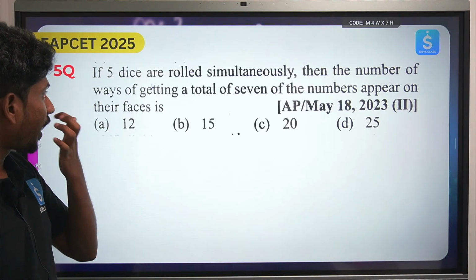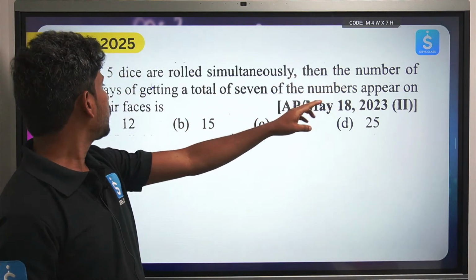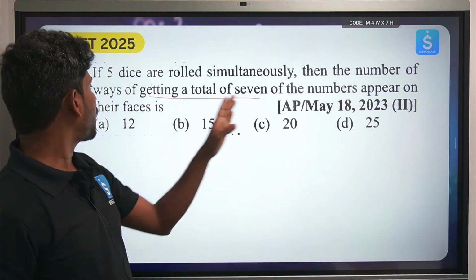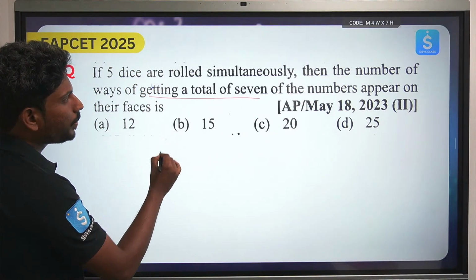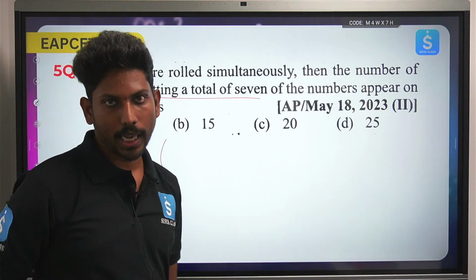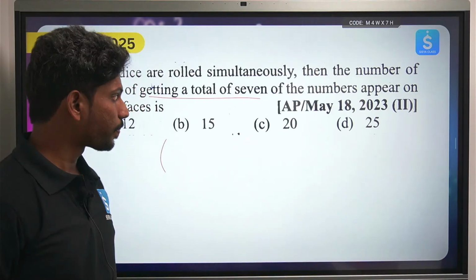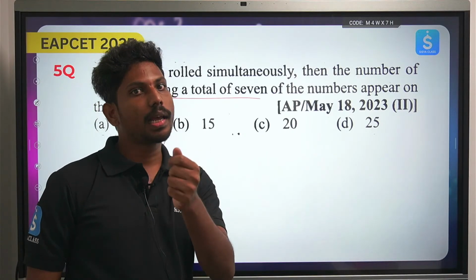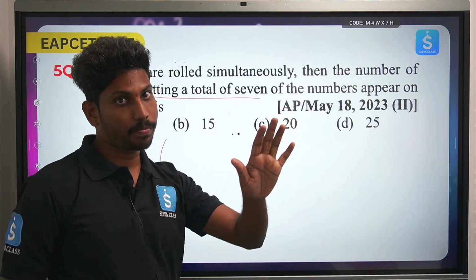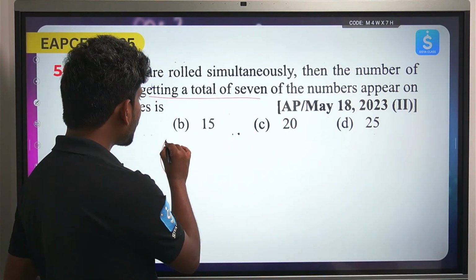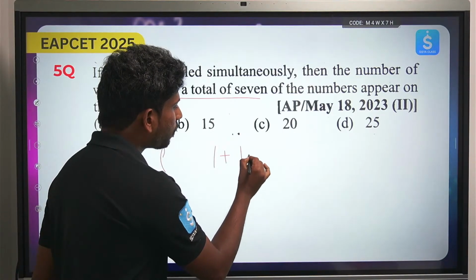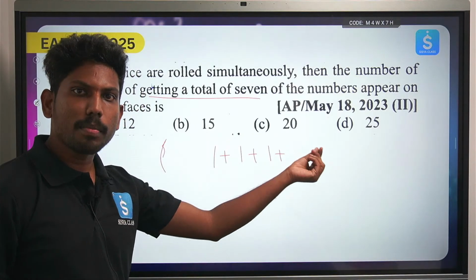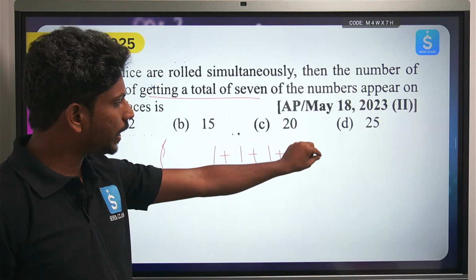See the next question: if 5 dice are rolled simultaneously, then the number of ways of getting a total of 7 on the numbers that appear on their faces. So look at it completely: 5 dice have been rolled. When does the combination of 7 come? If every number is 1, 1 1 1 1 1, we get 5, but we want 7. So in how many different ways can I get 7? 1 plus 1 plus 1 gives 3, the minimum is 5. And it should be exactly 7.